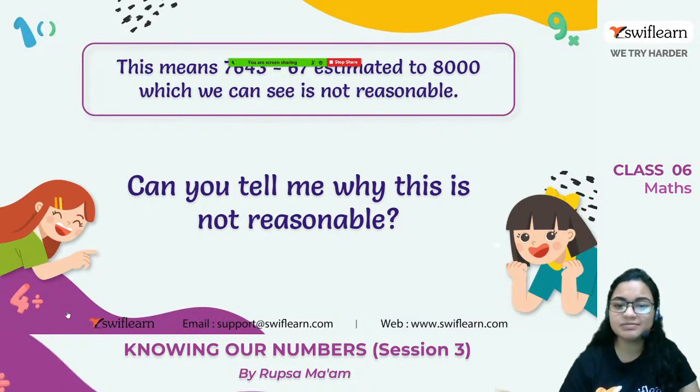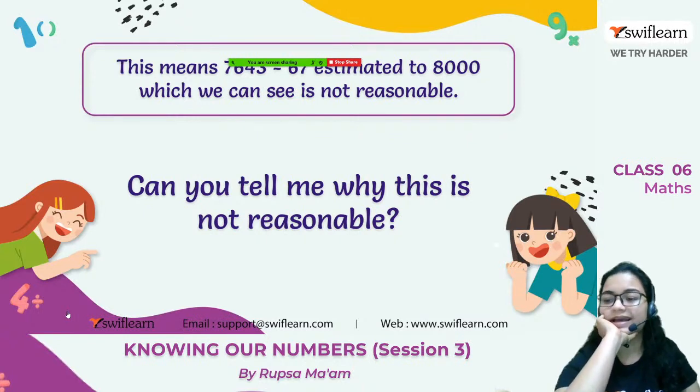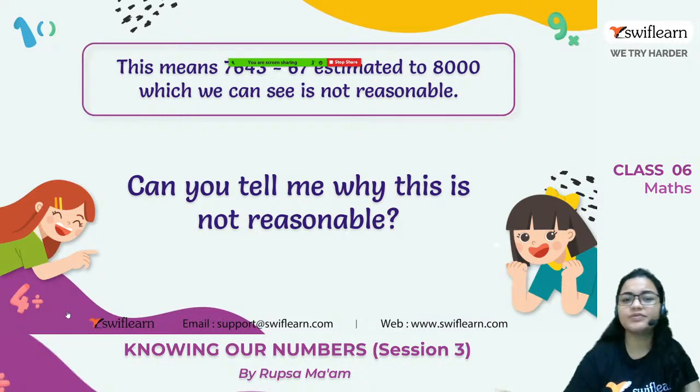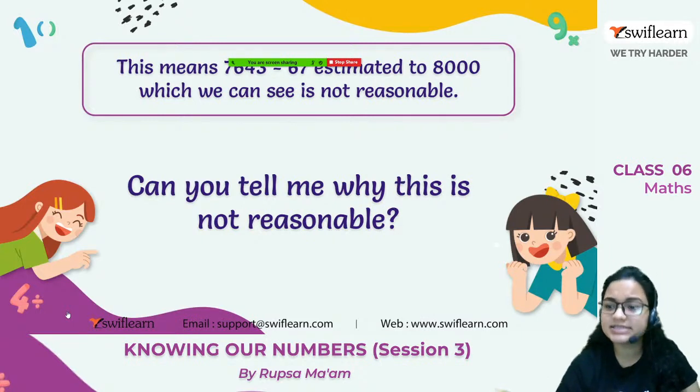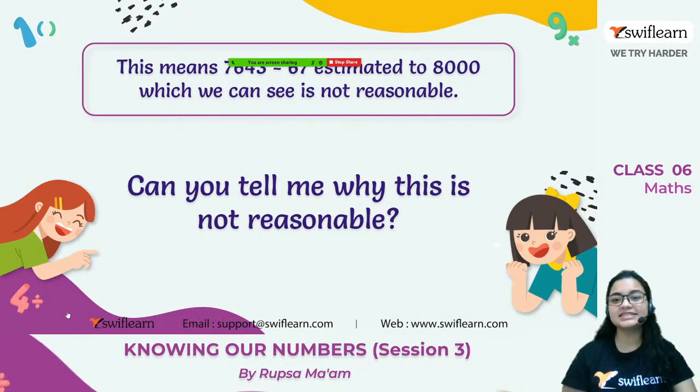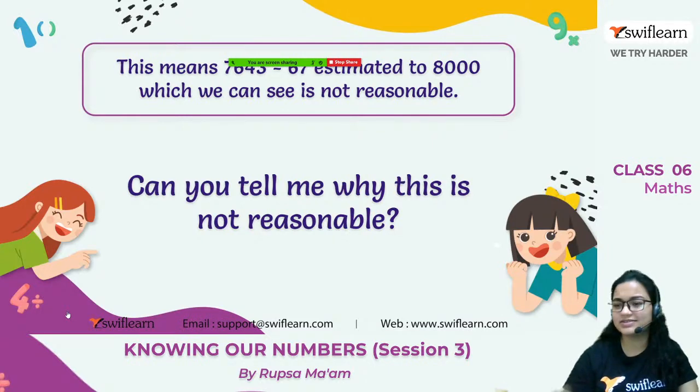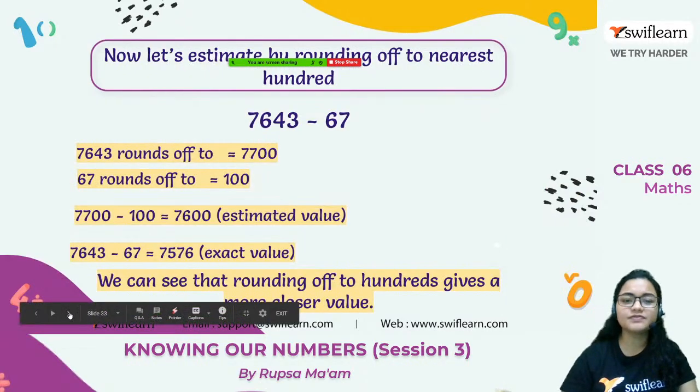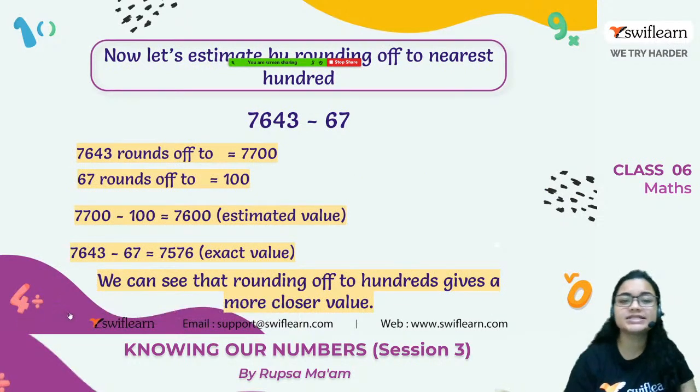So, can anyone tell me why this is not reasonable? Because we are subtracting 67 from 7,643, and we are getting 8,000. This is not the right result. So for this type of case, what can we do? Now let's estimate by rounding off to the nearest 100.